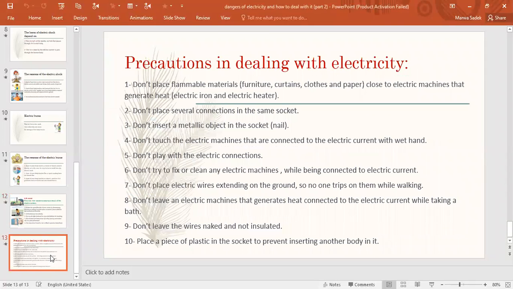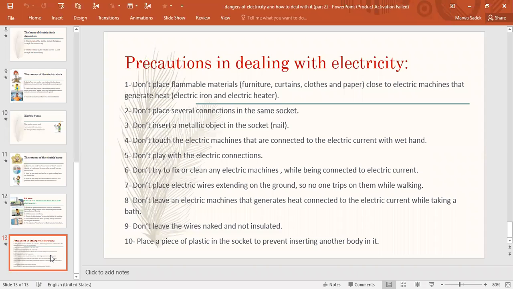The last part in our lesson today: precautions in dealing with electricity. From our lesson, we learned that electricity is very dangerous, and we have to take precautions in dealing with electricity to protect ourselves from its dangers. How? Number 1, don't place flammable materials like furniture, curtains, clothes, or paper close to electric machines that generate heat, like an electric iron and electric heater. So don't place the curtain or furniture or clothes beside an electric iron or electric heater.